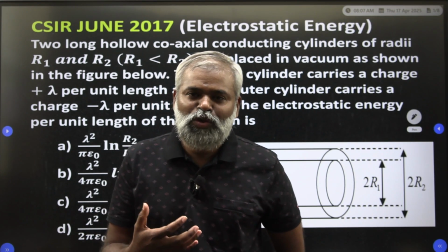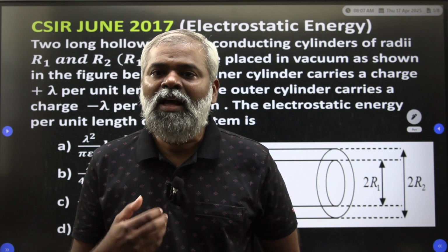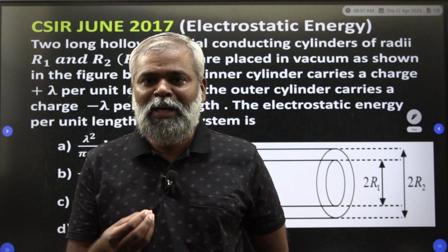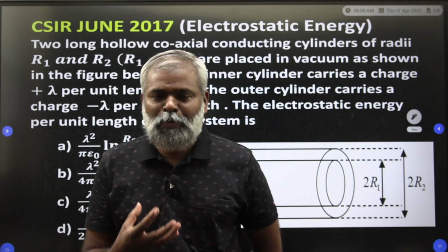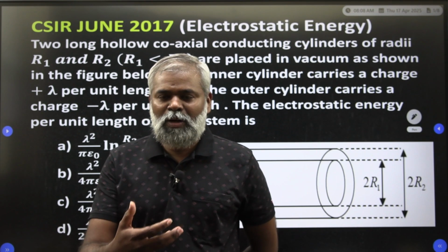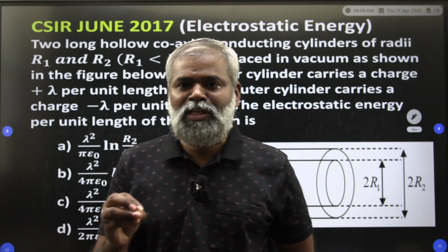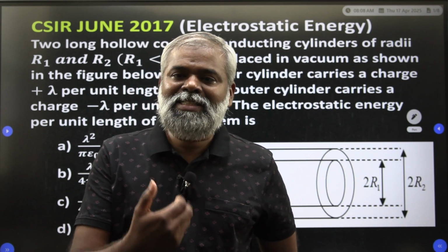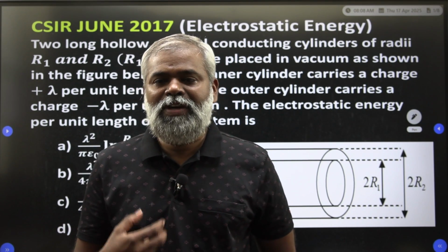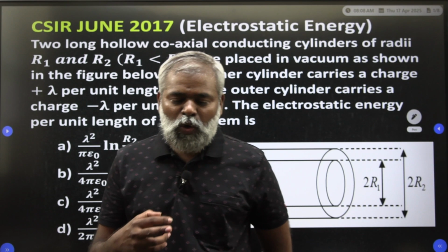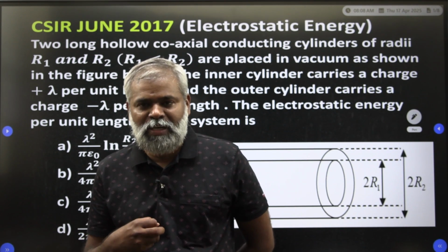Now, after finishing Gauss's law and its applications, in which we also found the electric potential, which we discussed in our previous classes, the subsequent topic is Poisson's equation and the Laplace equation. Yesterday and the day before yesterday, we discussed the Laplace equation and Poisson equation, one question on each.